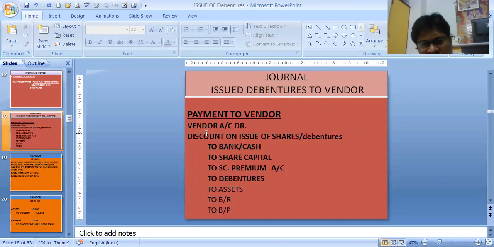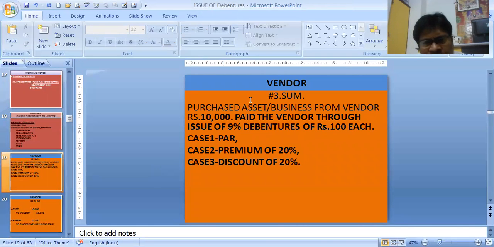Simply I have explained: vendor, discount to bank, to share capital, to security premium reserve, to debentures, to asset, to bills receivable, to bills payable, any means we can pay. Let's see one sum. Purchase asset or business from vendor, rupees 10,000, paid the vendor through issue of 9% debentures of 100 each. Case 1, at par.